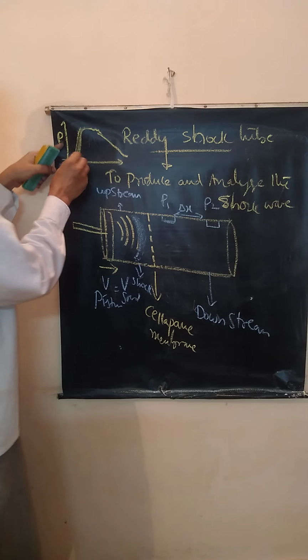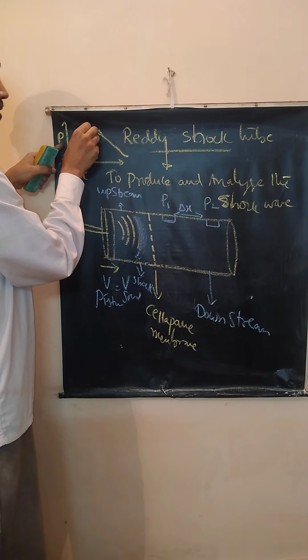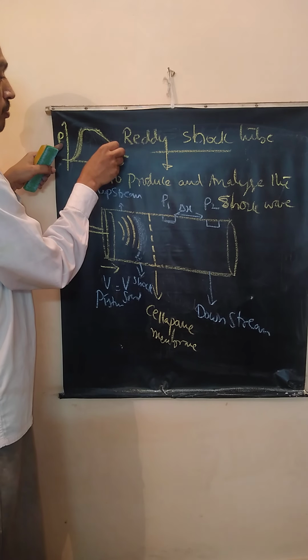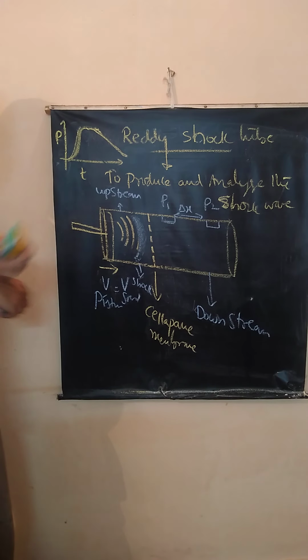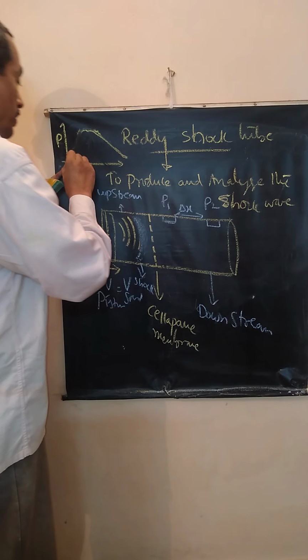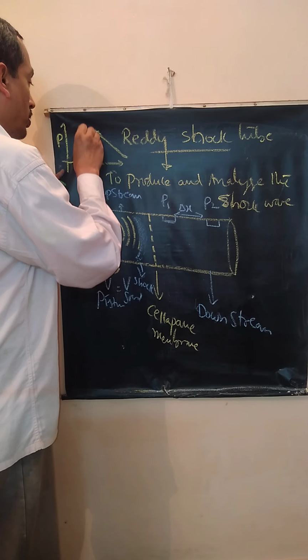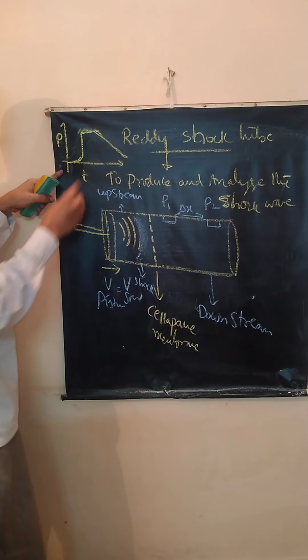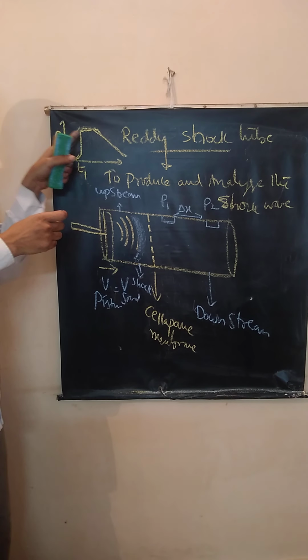Correct? The increase is very sharp, fast, and the decrease is something like this. This shock is recorded by something like this. Here at T1 the shock starts, right?